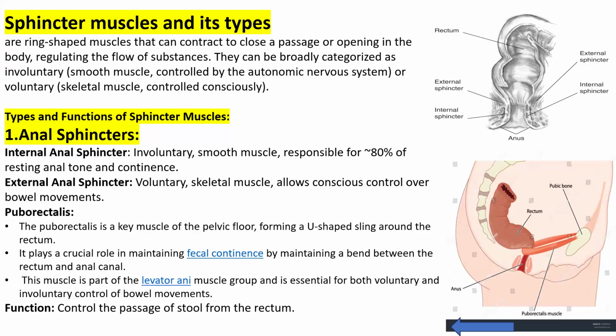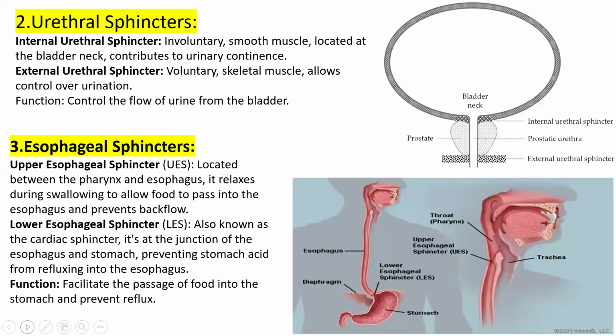This muscle is a part of the pelvic floor muscles, whose name is levator ani muscle. The puborectalis muscle is specifically part of the levator ani muscle group, which is essential for voluntary and involuntary control of bowel movements. So these anal sphincters allow you to give out stool and help you in excretion of feces.